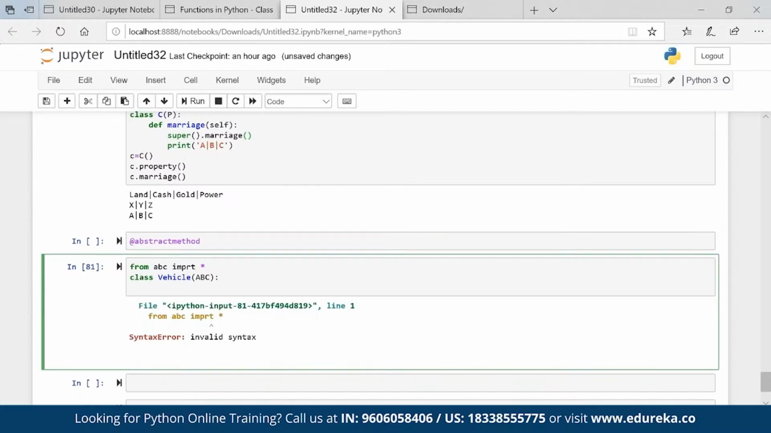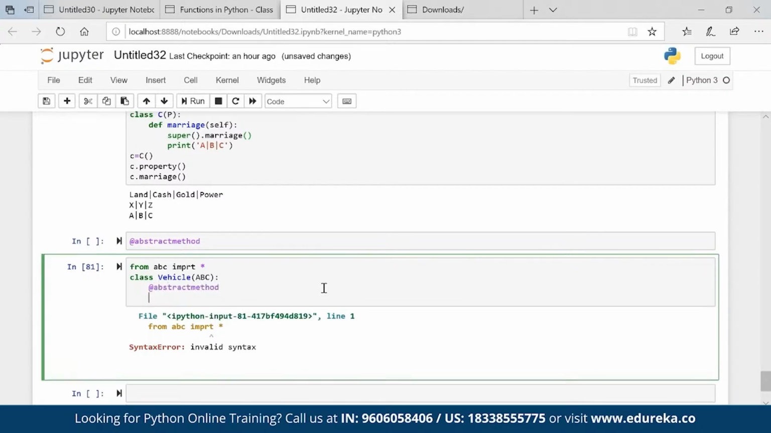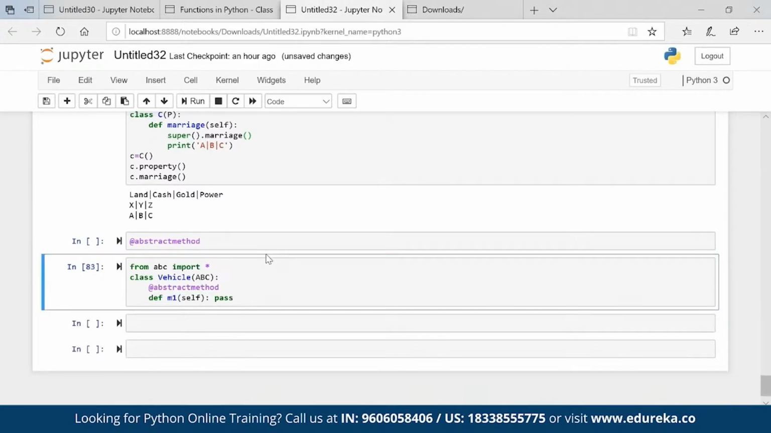So in class Vehicle there is an abstract method, so I can say, or let's say yeah, that's fine, I'll make it an abstract method: def m1 self, pass. Okay, you see here Vehicle has a method m1. As of now, nothing is happening in m1, right? It is half constructed. There is no logic present here.